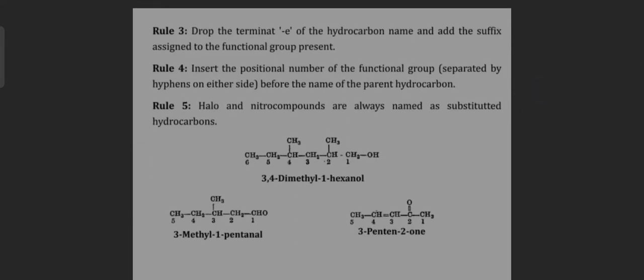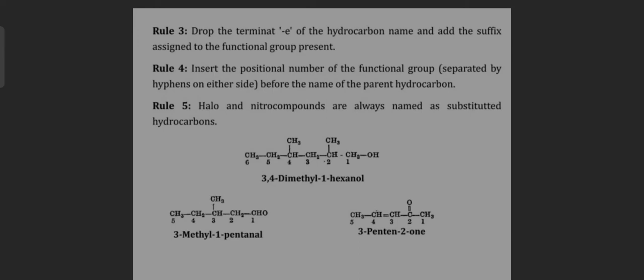Drop the terminal e of the hydrocarbon name and add the suffix assigned to the functional group present. Rule 4. Insert the positional number of the functional group, separated by hyphens on either side, before the name of the parent hydrocarbon. Rule 5.